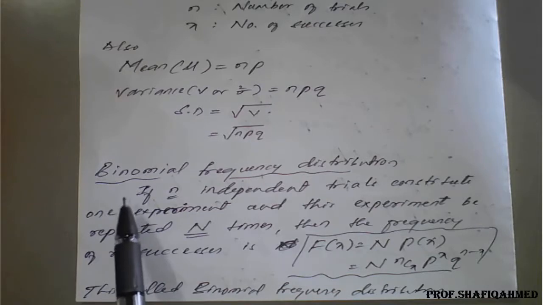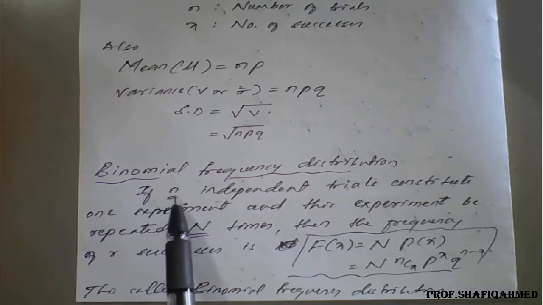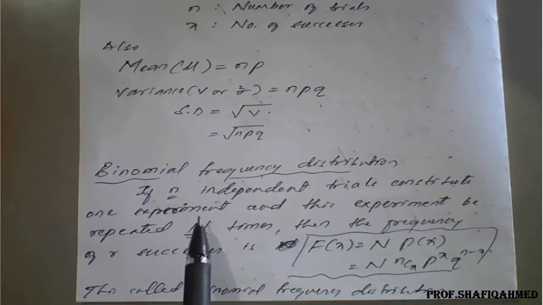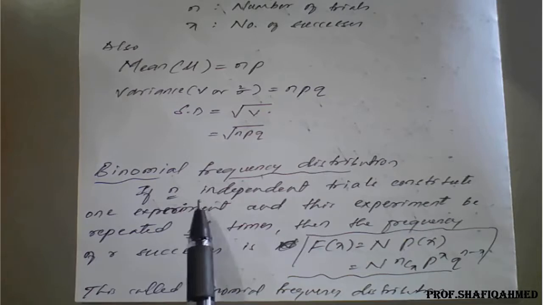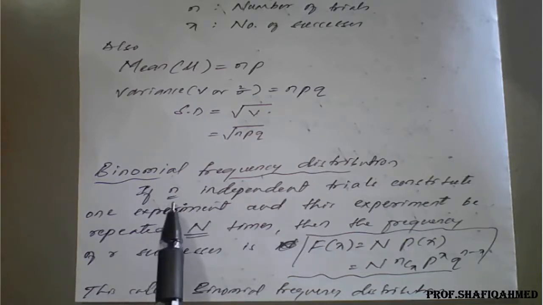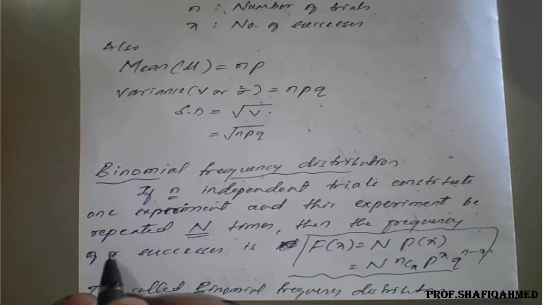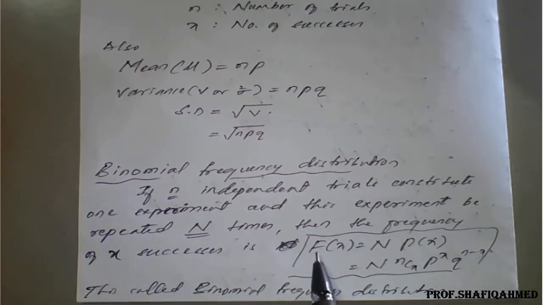If small n independent trials constitute one experiment, means number of trials, like tossing a coin 2 times, 3 times, whatever, and this experiment is repeated capital N times, then the frequency of x successes is given by capital F of x is equal to capital N into P of x.